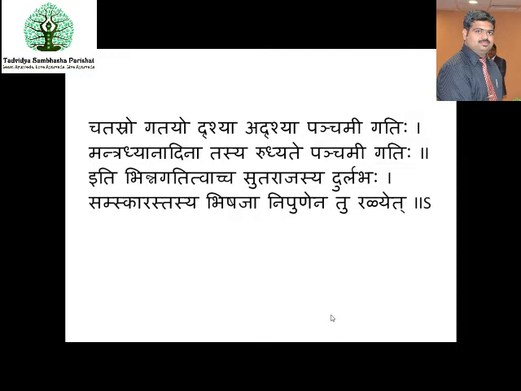The four gatis, like the Jalagati, Dhumagati, Malagati, and the Hamsagati, you can observe, but it is very difficult to observe the Jivagati, and it can be restored by doing mantra and dhyana, he says. Mantra dhyanadinam tasya rudyate panchami gatihi. So you have to do the niyamana and, by doing the mantra and aradhana, you can protect the mercury from wastage from the gatis.